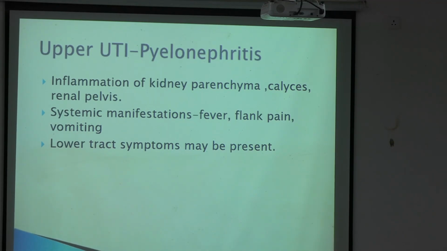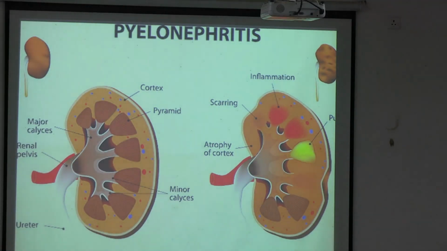Why will there be vomiting? Because our urinary system is devised in such a way to take out the waste products, right? So if the waste is not going out, then obviously the toxins and metabolites, the urea, creatinine, everything will also rise in your blood. That's how patients will have vomiting, nausea, fever, all those conditions. So pyelonephritis will definitely give a systemic involvement. The patient will come and talk about having fever, vomiting, nausea, flank pains, and all other symptoms, and obviously he'll have to be investigated properly.